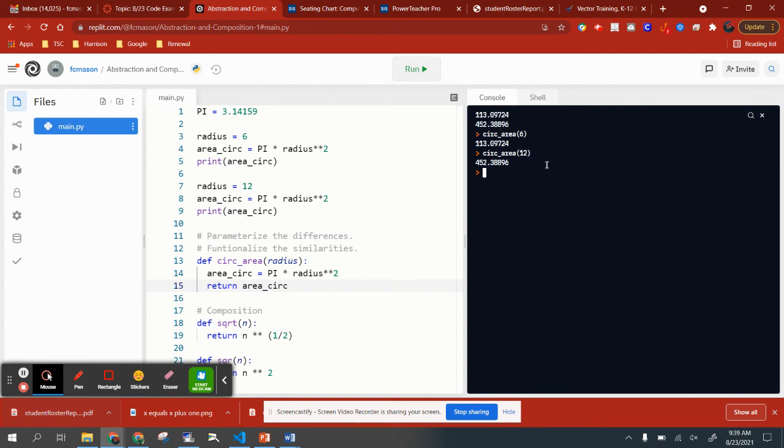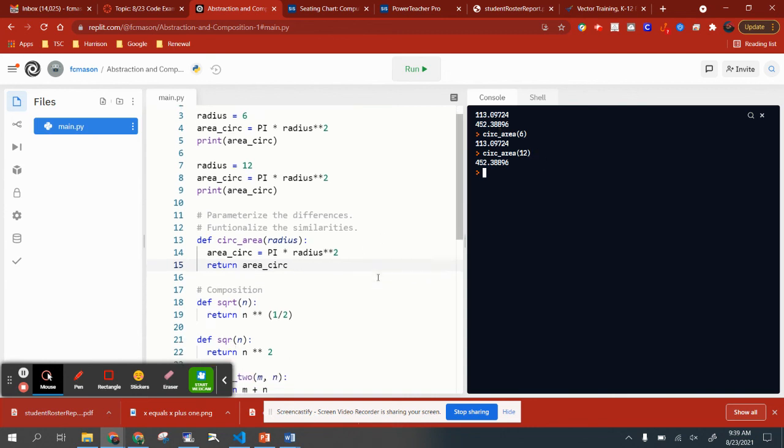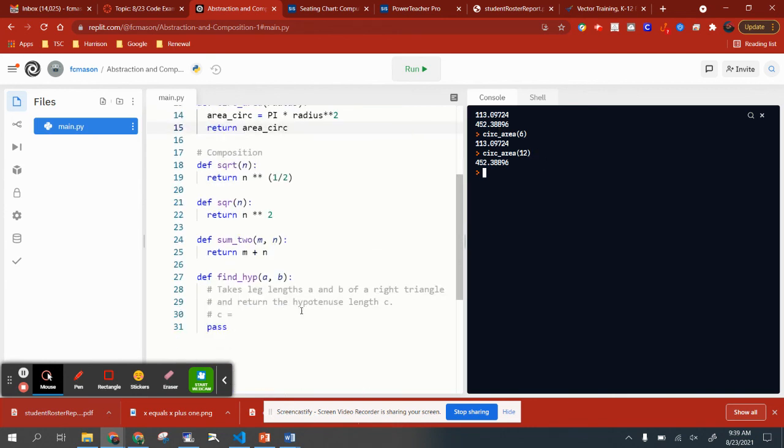All right, so the second topic that I'd like to talk about is composition, because this is something that you will absolutely want to do, okay? And I'm going to go back to line 31 and remove the pass, and I'll remove the hashtag in front of the C because I'm about to write a line of code. Okay, so I'll pick back up on what I talked about at the start of class about how you find the hypotenuse of a right triangle. You need the leg lengths A and B, right? You square both. You add those squares, and then you take the square root of that sum.